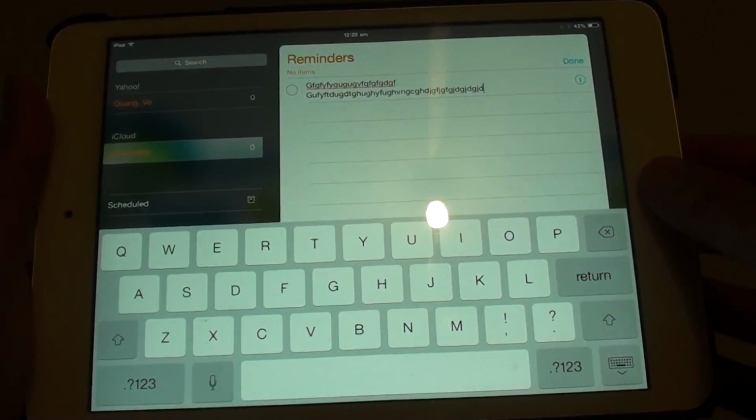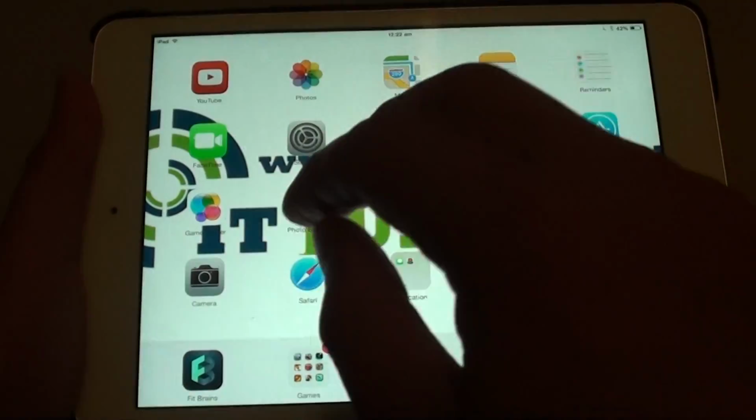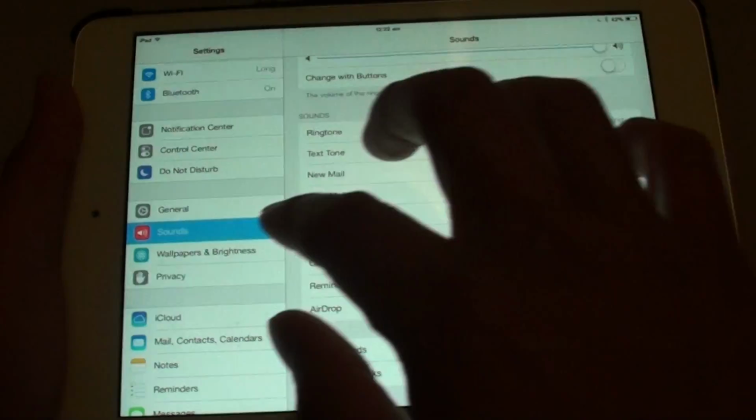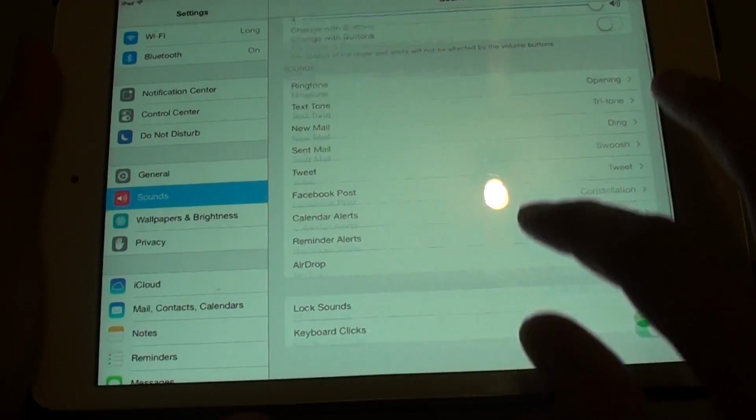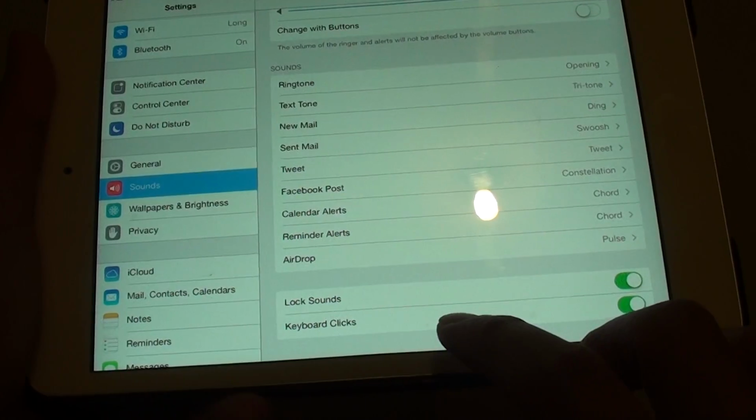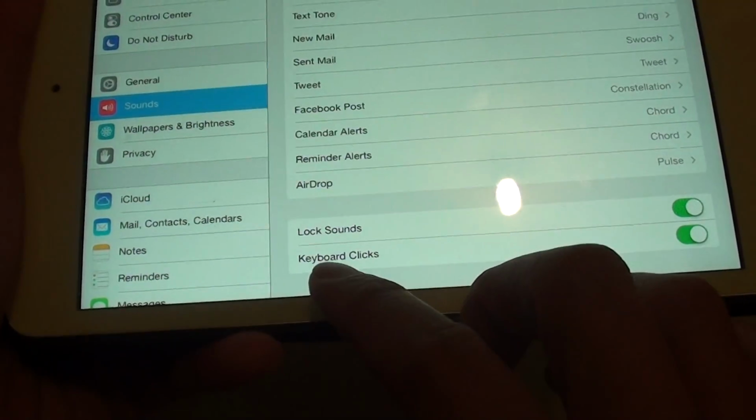First, press on the home key to go back to the home screen. Then go to settings. In settings, on the left hand side, tap on sounds. And on the last option, on the right hand side panel, there's an option called keyboard clicks.